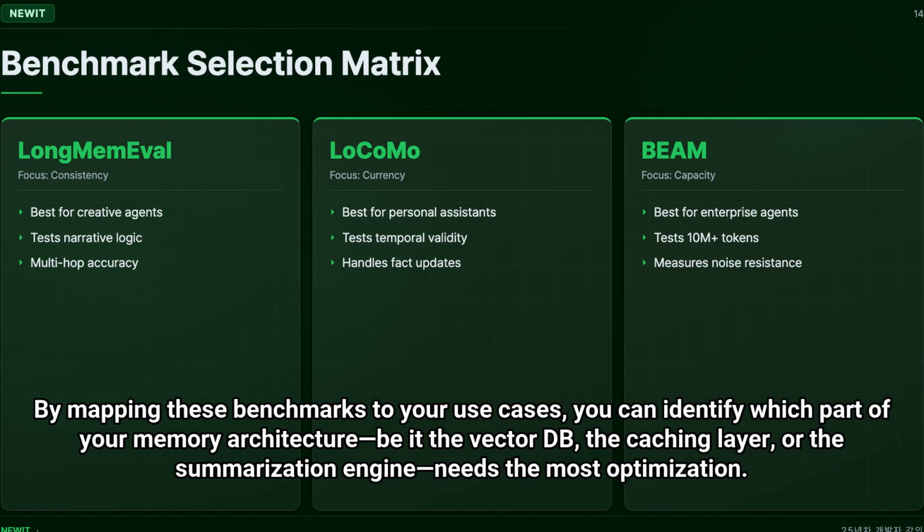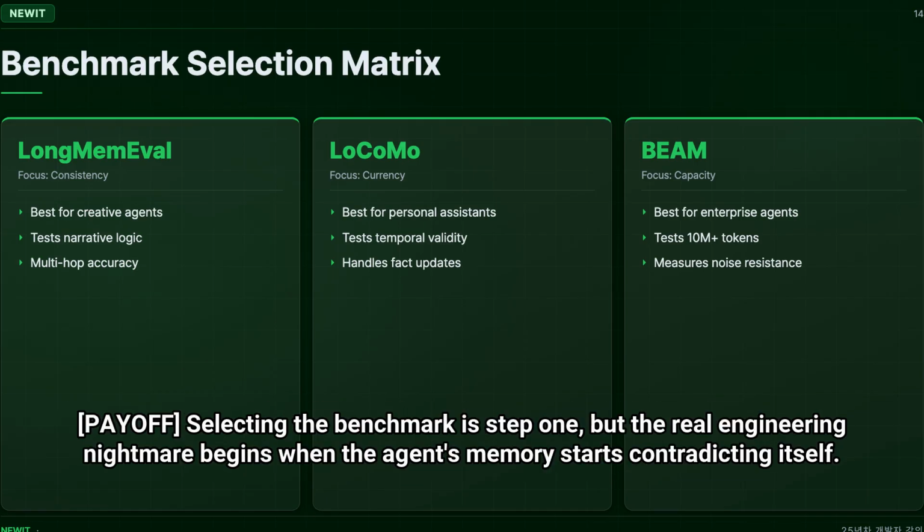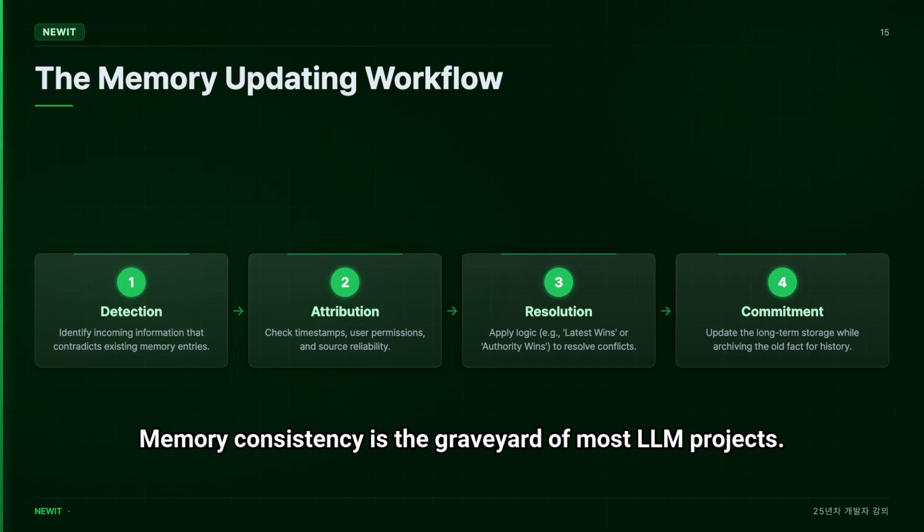By mapping these benchmarks to your use cases, you can identify which part of your memory architecture, be it the vector DB, the caching layer, or the summarization engine, needs the most optimization. Payoff: selecting the benchmark is step 1, but the real engineering nightmare begins when the agent's memory starts contradicting itself. Memory consistency is the graveyard of most LLM projects.